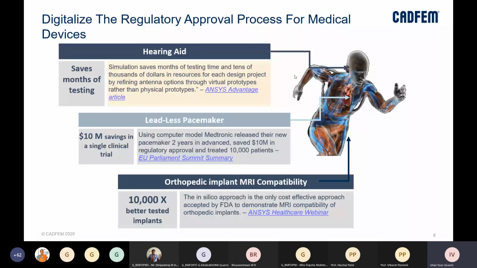So the first case, if you can see, is where a hearing aid was being developed, and they wanted to refine the antenna design. They were able to save months of testing time and tens of thousands of dollars in resources for each project design, because they were using virtual prototypes instead of physical prototypes. Again, in this case of leadless pacemakers, Medtronic released their new pacemakers 2 years in advance. So they were able to cut down their product development time by 2 years.